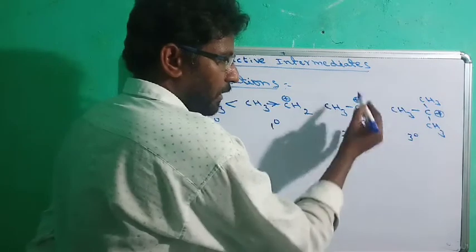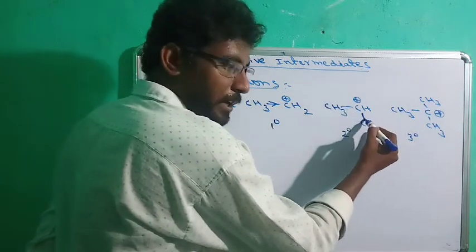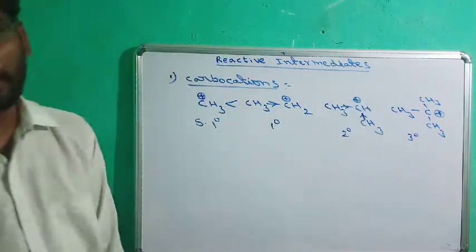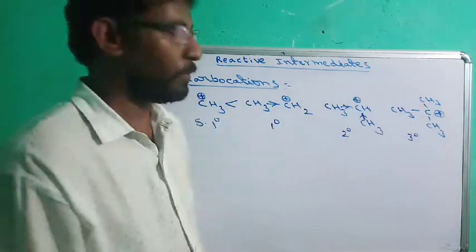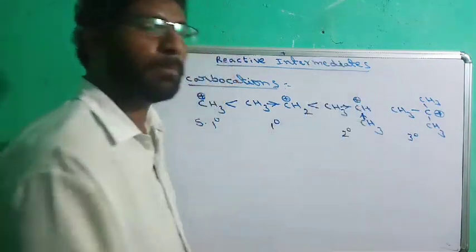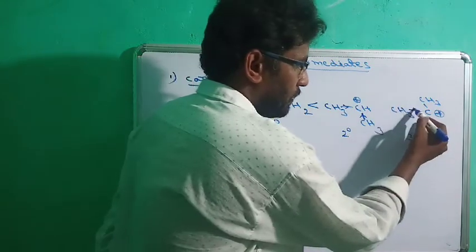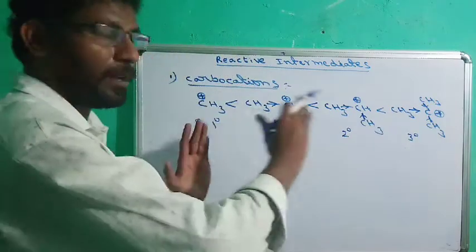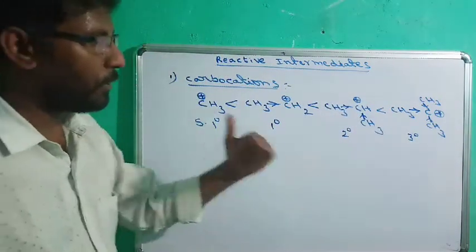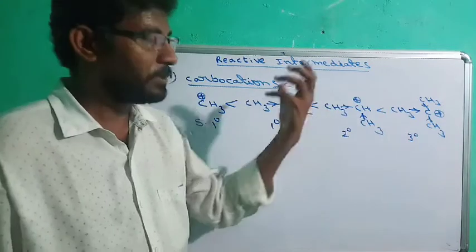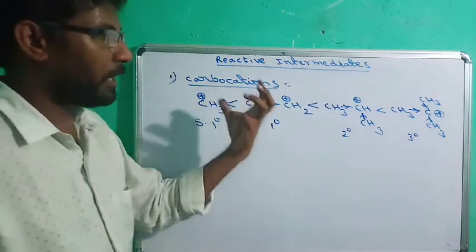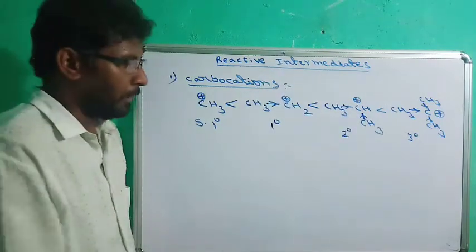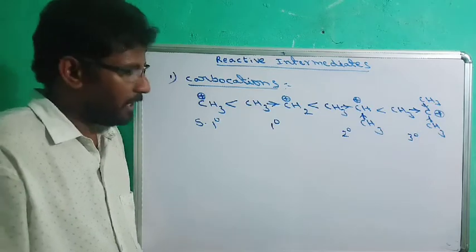Similarly, in the secondary carbocation there are two alkyl groups attached, either of which can donate electrons. The deficiency will decrease and the stability will increase more. So secondary is more stable than primary. Similarly, in tertiary, three alkyl groups are attached, so it is highly stable. This is the order of stability of carbocations. The more electron donating groups, the more the stability of the carbocation. This is according to the plus I effect, the positive inductive effect. This is the carbocation stability order.